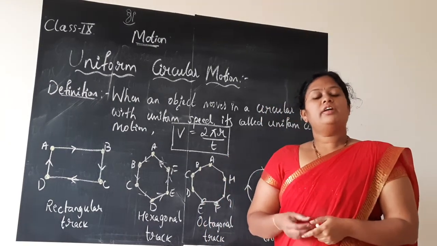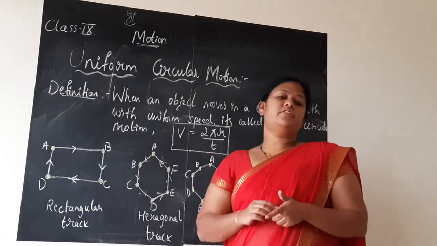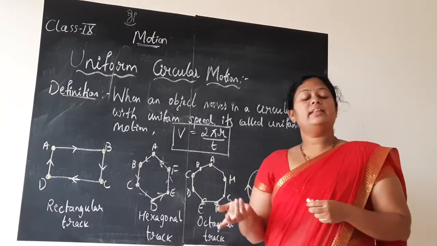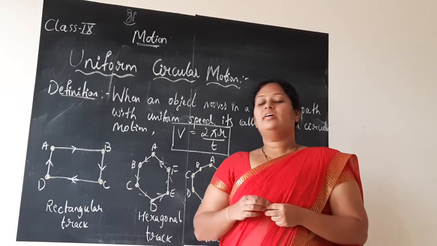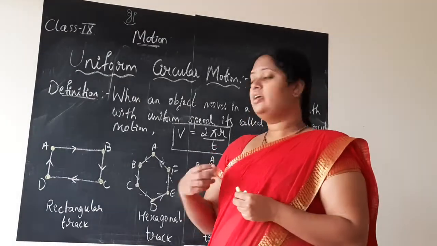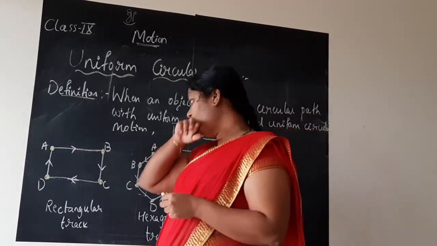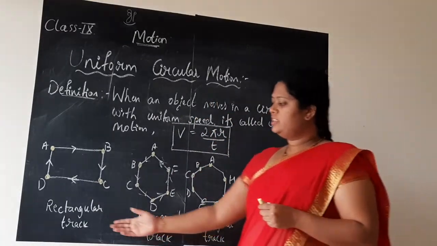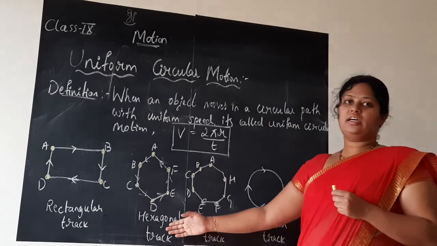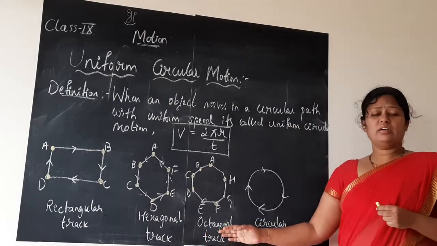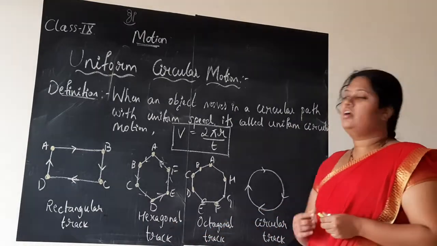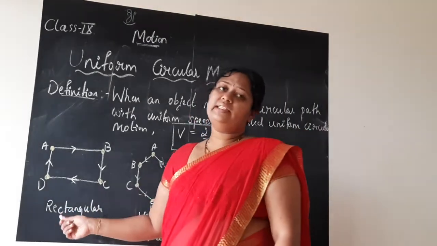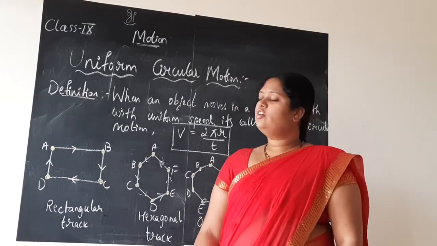Next children, to understand the concept of this uniform circular motion, let us consider the example of an athlete running in the track. Which track means here we have considered different tracks, as you can see on the board. First one is the rectangular track, next is the hexagonal track, next octagonal track, and next is the circular track. What does this mean? First we have considered the example of the rectangular track.